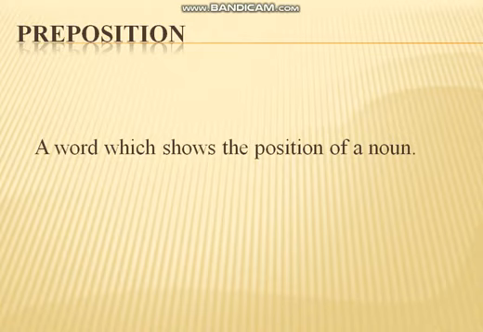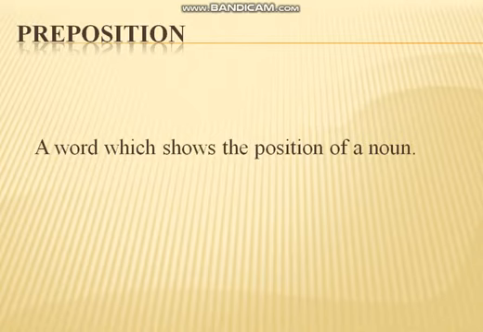Prepositions tell us the position of a noun, whether it is above something, below something, or beside something. What do prepositions do? They tell us the position of a noun. As I told you, we have already discussed that each and every thing in this world has a name, and what are they all? Nouns.